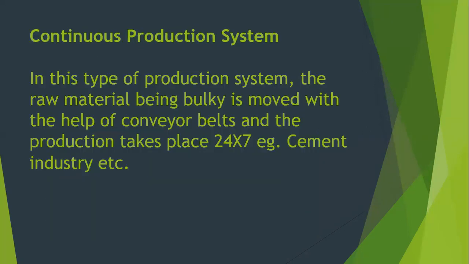Now, moving towards the last part, that is your continuous production system. What happens in this continuous production system is that the raw material used is really very heavy, or we can say very bulky in nature. So, it is very difficult for the laborers to move it from one place to another.